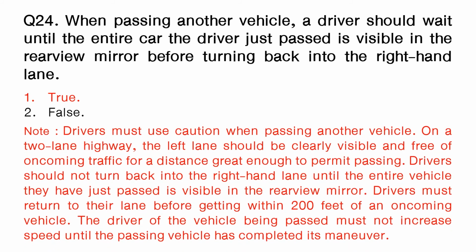Note: drivers must use caution when passing another vehicle. On a two-lane highway, the left lane should be clearly visible and free of oncoming traffic for a distance great enough to permit passing. Drivers should not turn back into the right-hand lane until the entire vehicle they have just passed is visible in the rearview mirror. Drivers must return to their lane before getting within 200 feet of an oncoming vehicle. The driver of the vehicle being passed must not increase speed until the passing vehicle has completed its maneuver.